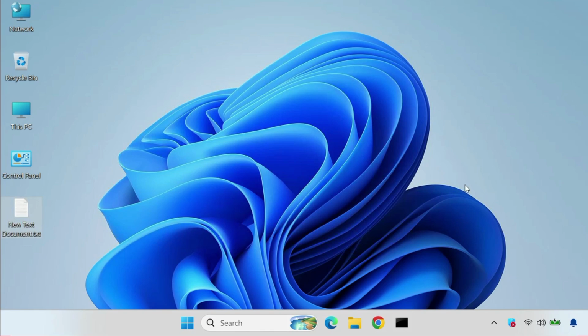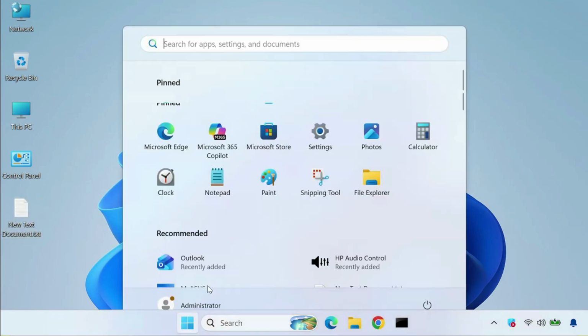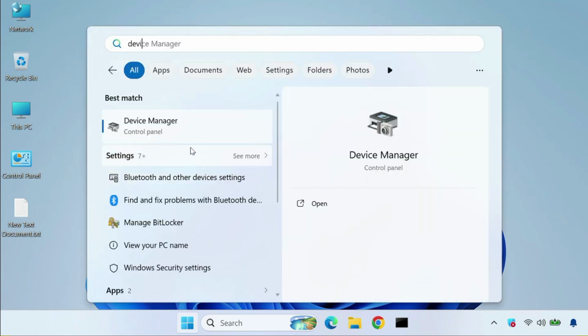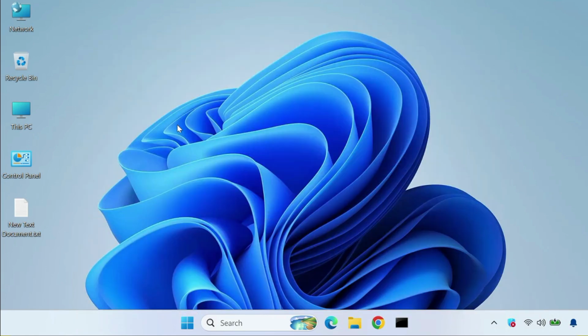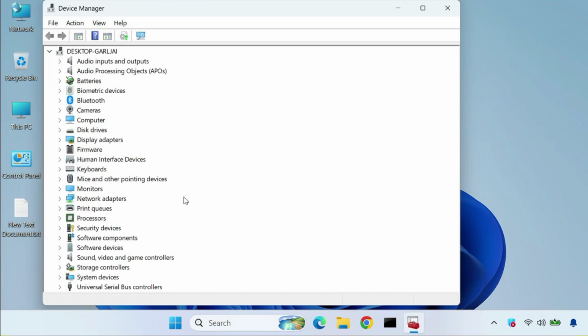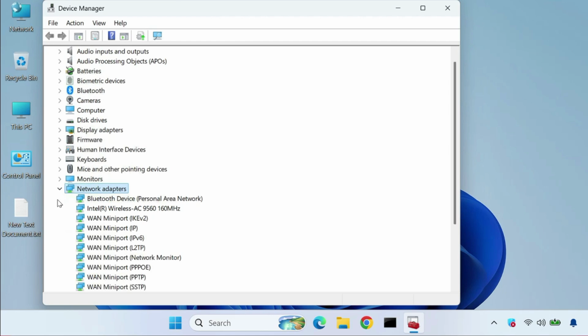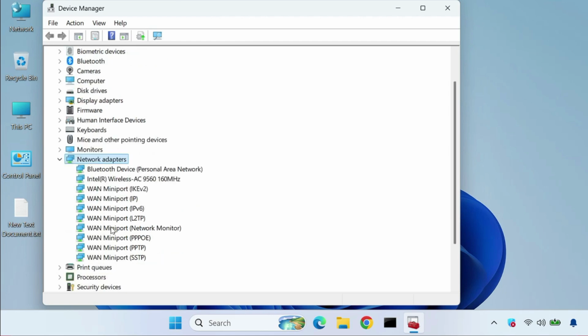First method, update the Wi-Fi driver. Click Start, type Device Manager. Okay, open it, and then find Network adapters and expand this. Then please check if any warning, yellow icon or red icon, is showing or not.